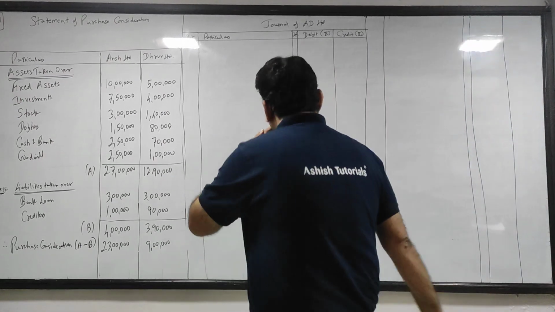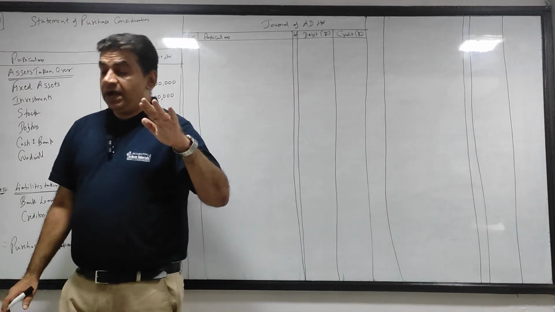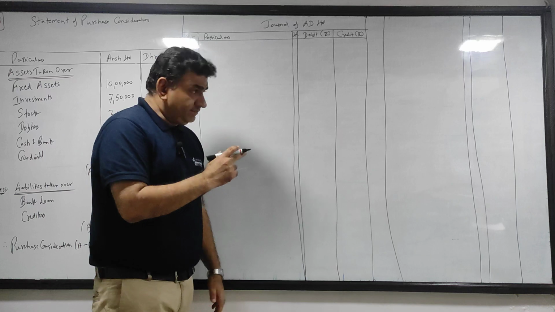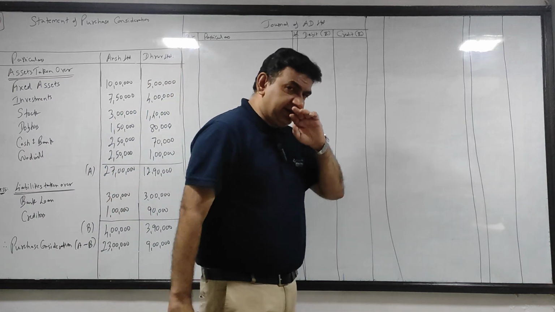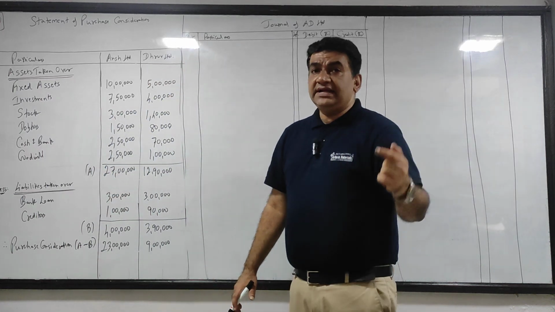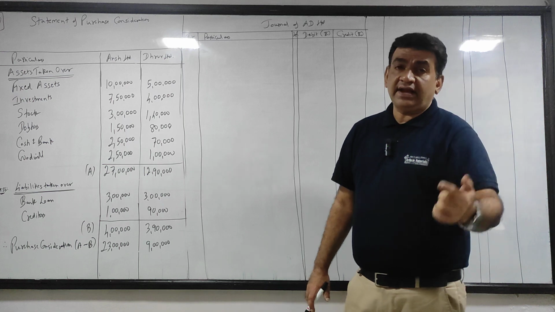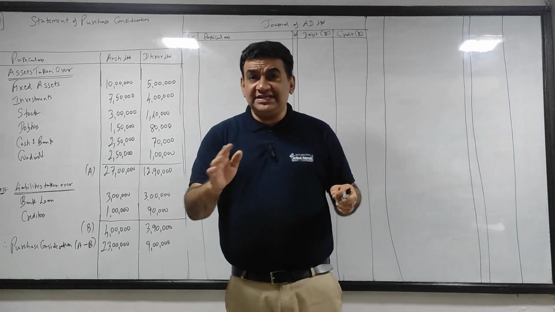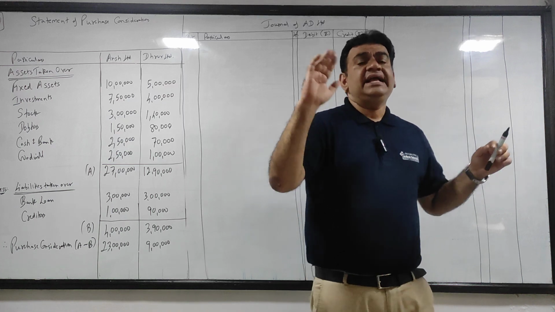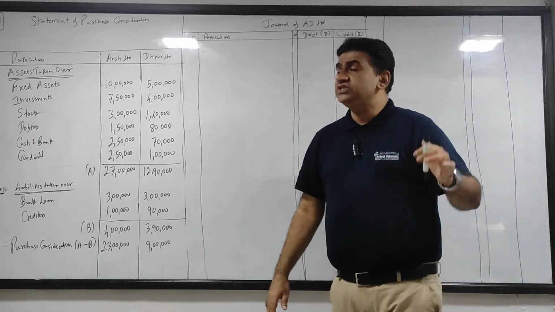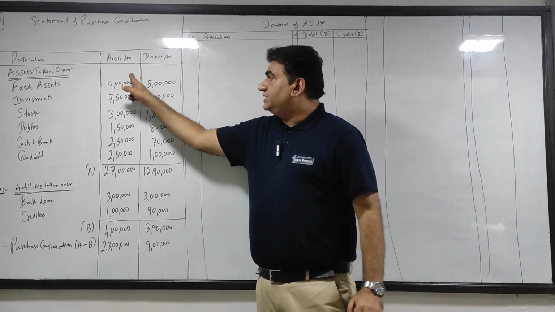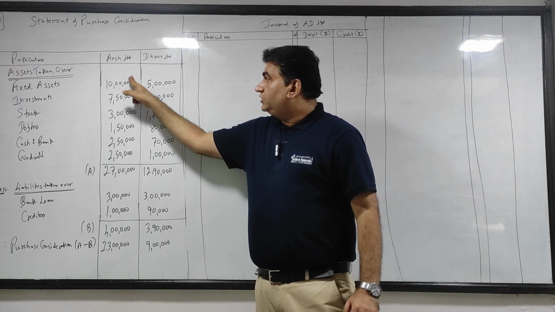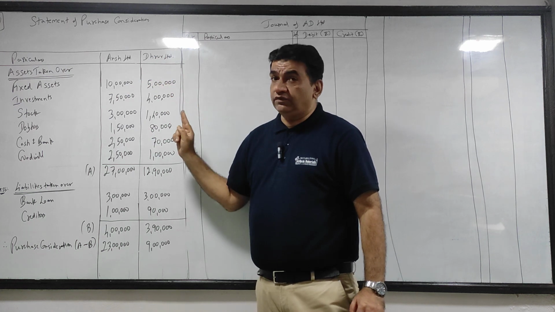Okay guys, we will take now accounting entries in the books of new company, and the new company here for us is AD Ltd. Now understand this, what is AD Ltd doing? AD Ltd is taking over business of 2 companies. One is Ansh Ltd and one is Dhruv Ltd.